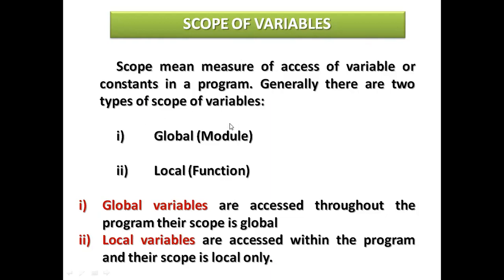Just remember one thing: global variables are accessed throughout the program, their scope is global. Local variables are accessed only within the function, within the module, and their scope is local.